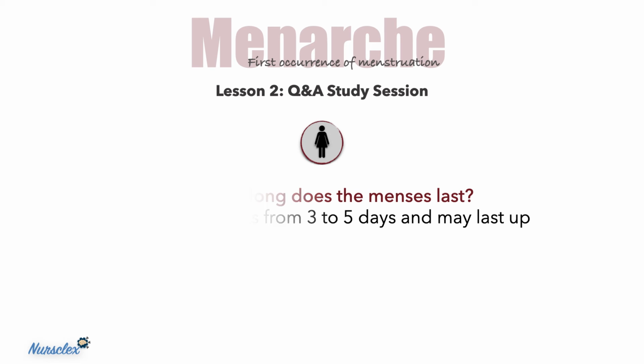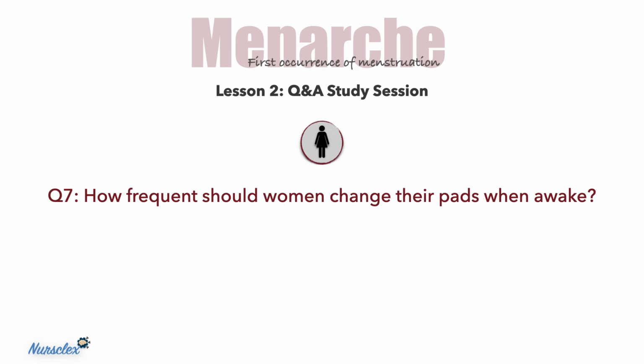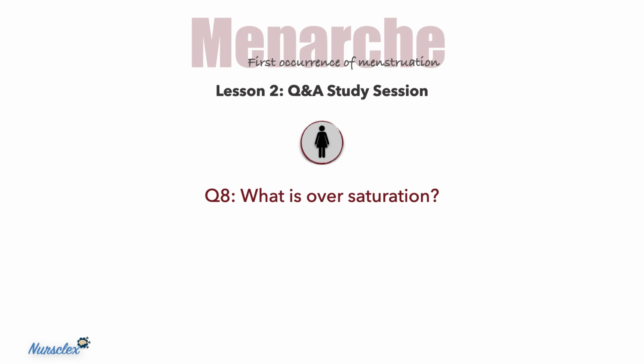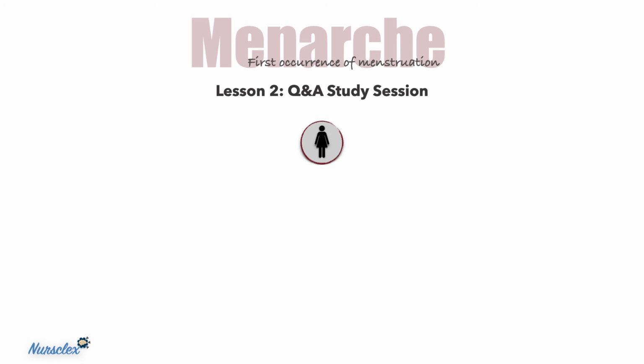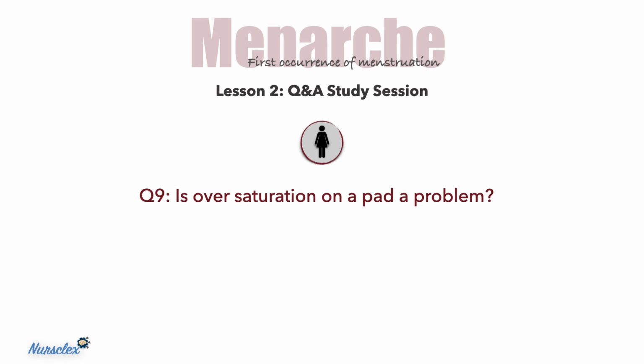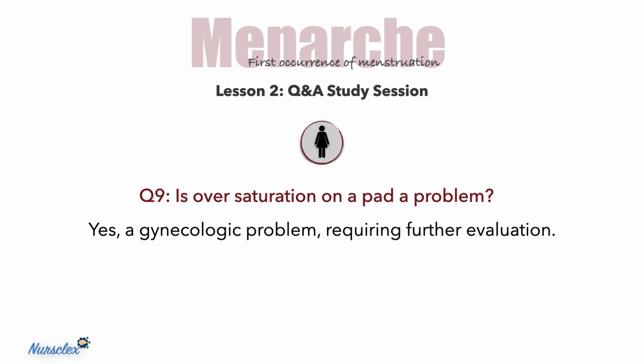Question number 7. How frequent should women change their pads when awake? Every 3 to 6 hours. Question number 8. What is oversaturation? Oversaturation of a pad every 1 to 2 hours for 2 to 3 days. Question number 9. Is oversaturation a problem? Yes, a gynecologic problem, requiring further evaluation.